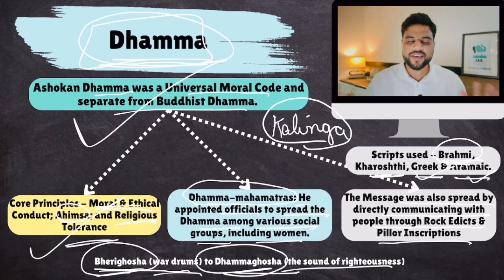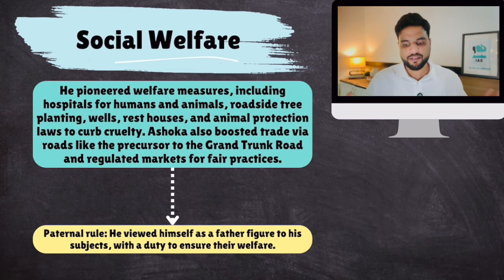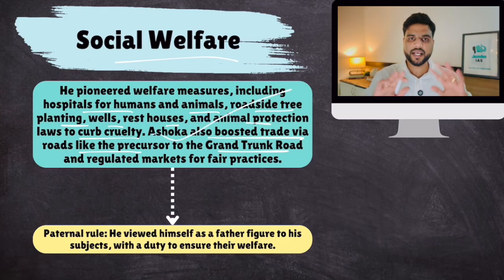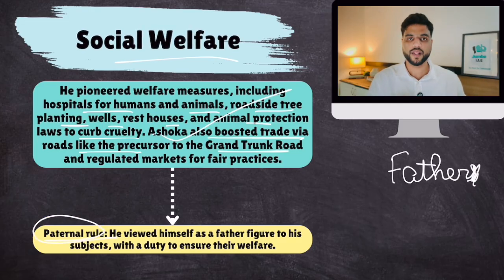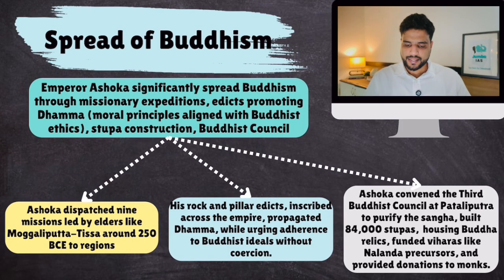And to complement his idea of Dhamma, he also did a lot. He established a welfare state, which is now the case today. He established social welfare, like building hospitals for humans and animals, roadside trees, wells, rest houses, animal protection, and laws to curb animal cruelty also. Ashoka also boosted trade via roads, a precursor to the GT Road. Basically, he thought himself to be a father and all his subjects were his children. So his rule was a paternal rule, like a father rules over his kids. Remember, paternal rule. Okay? Make sense?